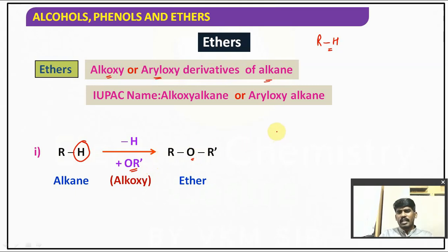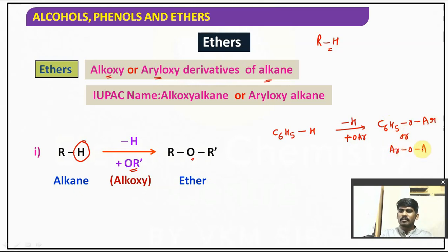So if I take benzene, C6H5H, and replace H with OAr, that gives you C6H5OAr, also known as ArOAr.